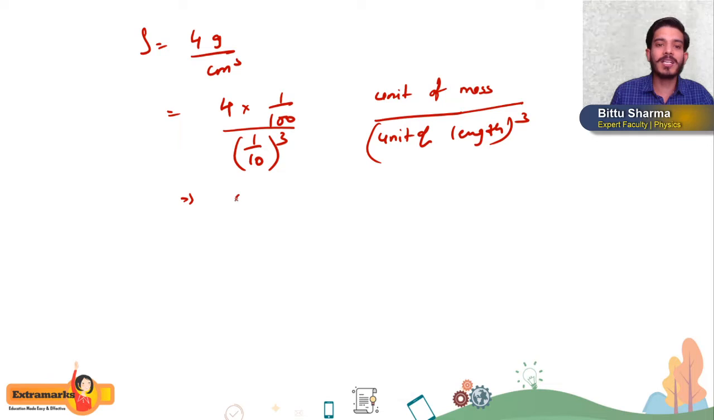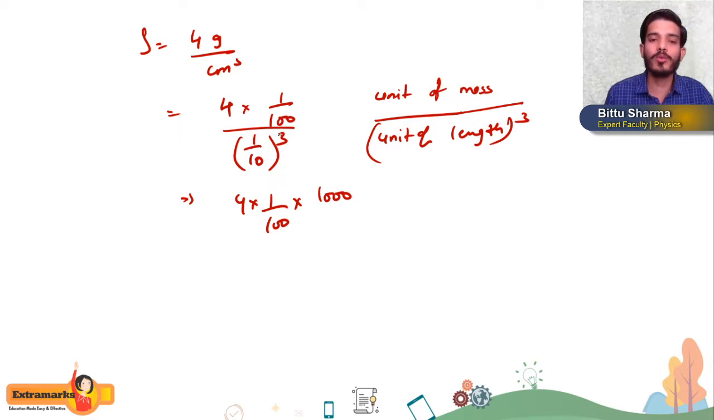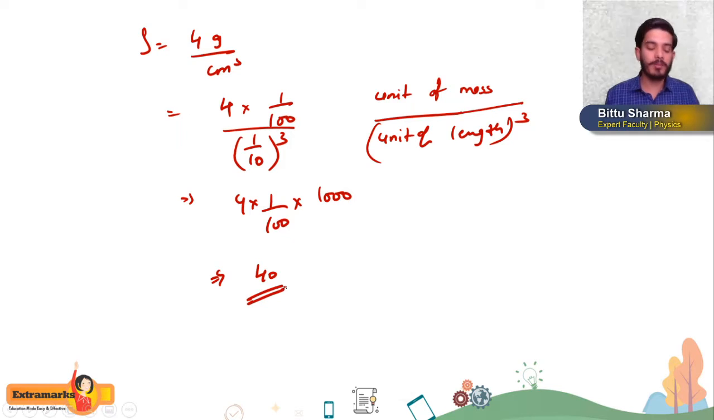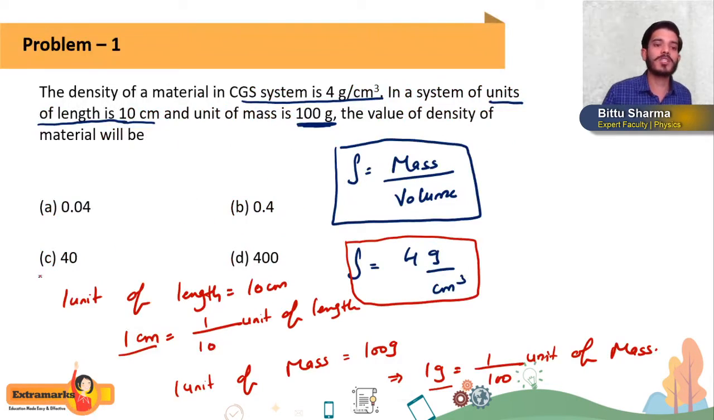If you solve this, it is very easy. 4 into 1 by 100 multiplied by 1000, basically, because 1 by 10 whole cube gets reciprocated, and the correct answer will be 40. So you can say which option is correct: option C is the correct answer. Like this, students, we can solve these types of questions.